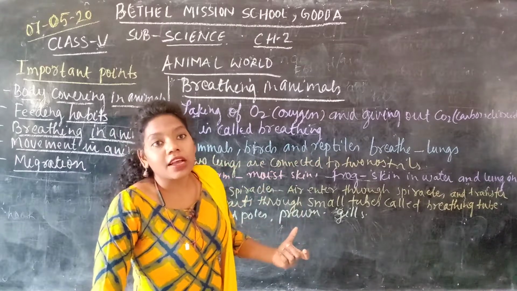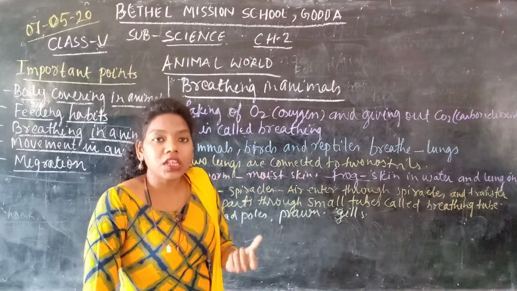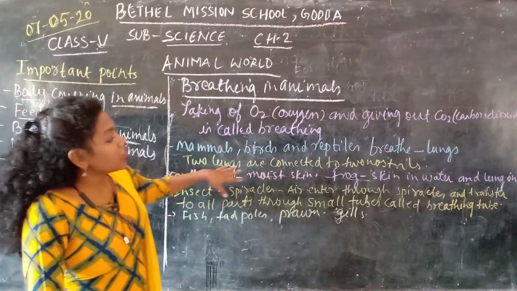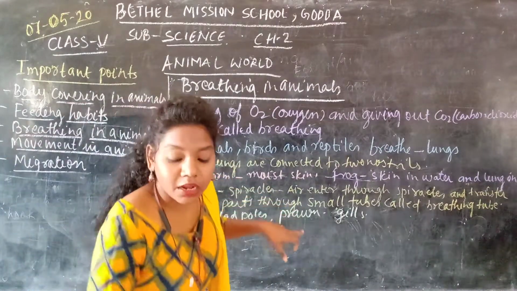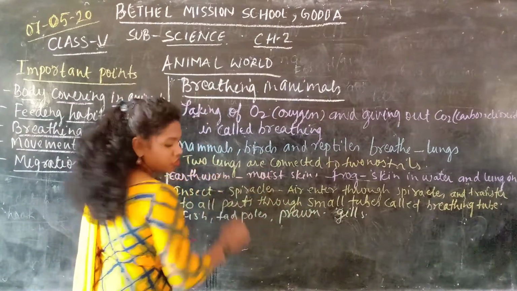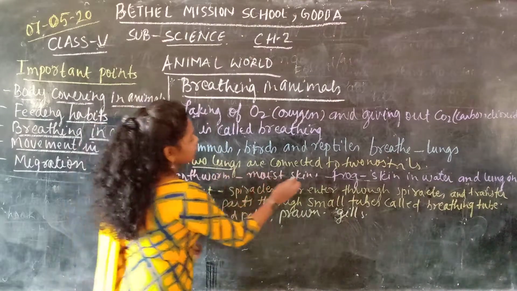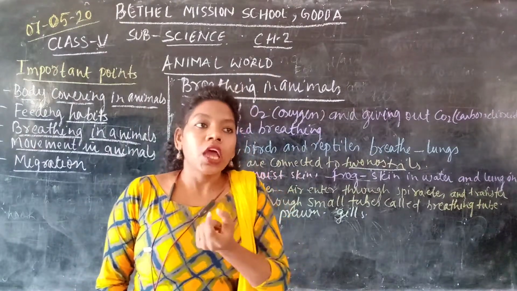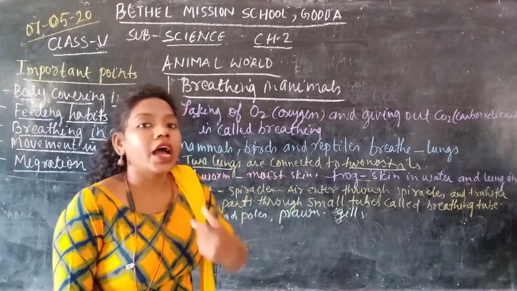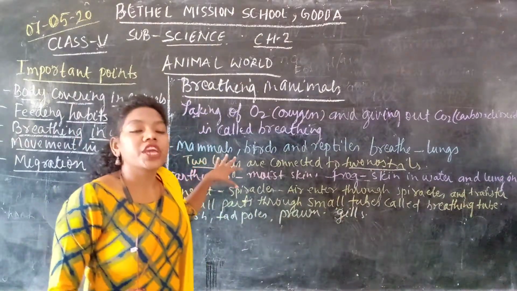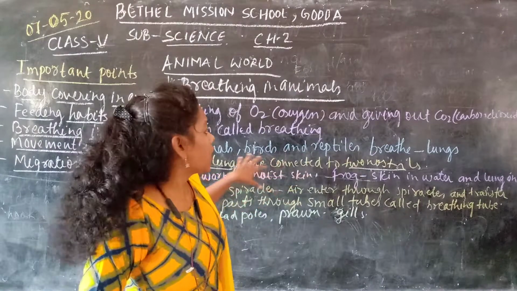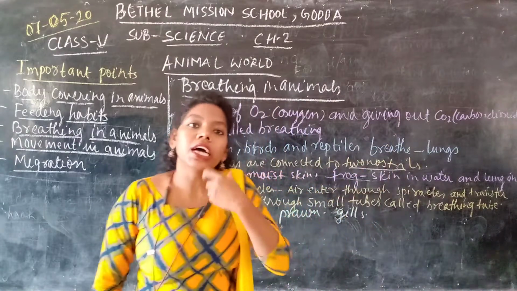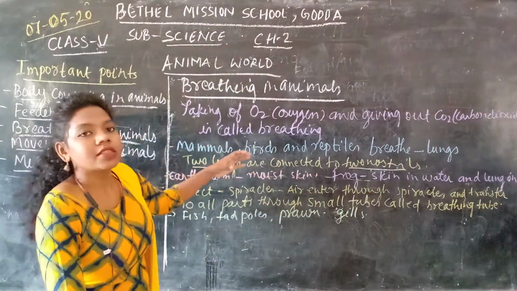These are the animals which breathe through lungs. That means they breathe in the oxygen and give out the carbon dioxide for the survival of their life. They use two lungs. When we breathe in, we have two lungs, which are connected to our nostrils. Nostril means the nose. So we breathe through the nose and this air goes to the lungs, where the purification of the blood happens. The CO2 then comes out through the nose again. So this is what happens when we breathe.